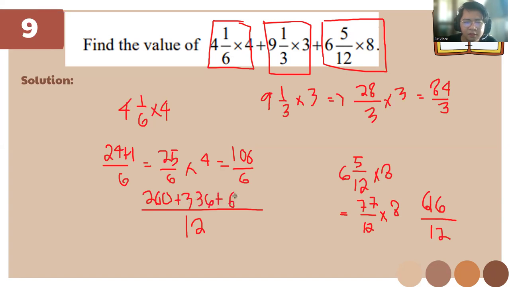And plus 616. Okay? So 616 plus 336 plus 200, we'll have 1152. Then if we divide by 12, we'll get the answer of 96. Okay?